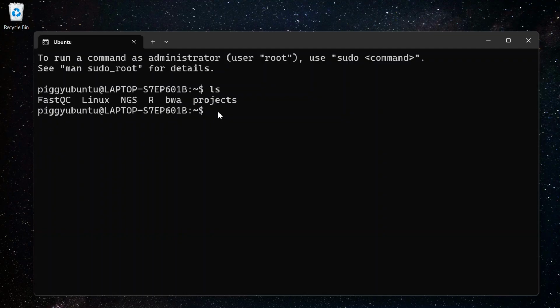Are we clear with this point? Are we clear with bash, shell, and kernel?